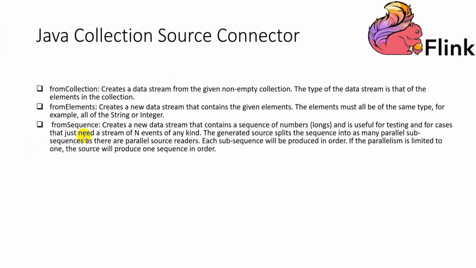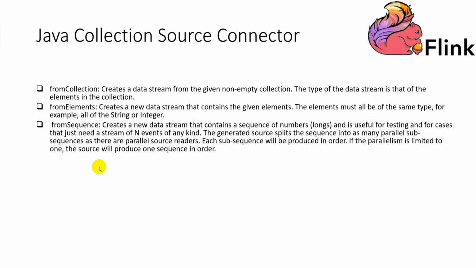And third, generateSequence creates a new data stream that contains a sequence of numbers, and is useful for testing cases that just need a stream of n events of any kind. The generated source splits the sequence into as many parallel subsequences as there are parallel source readers. Each subsequence will be produced in order. If the parallelism is limited to 1, the source will produce one sequence in order.